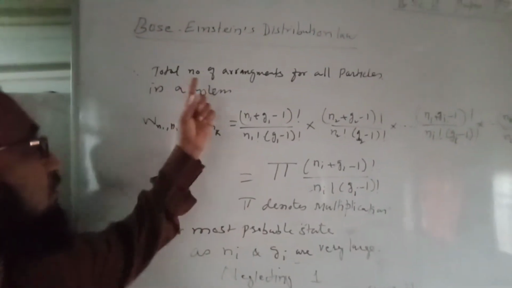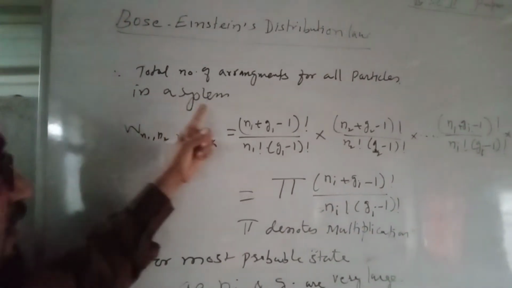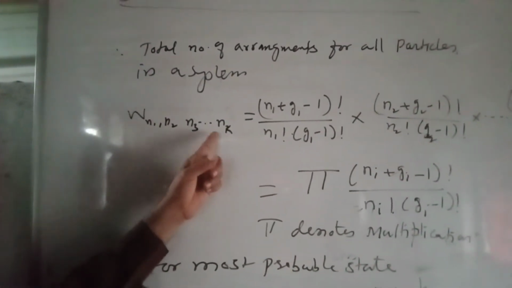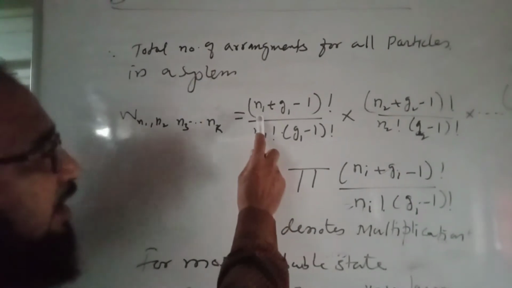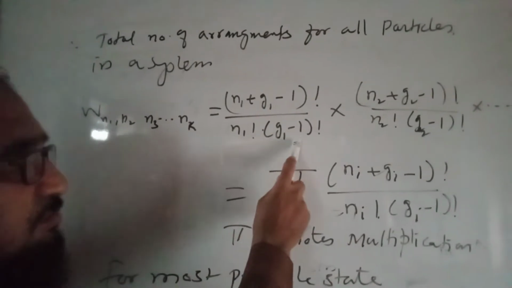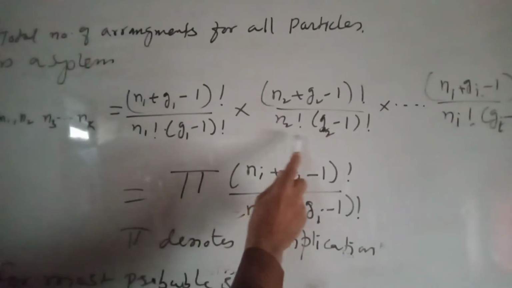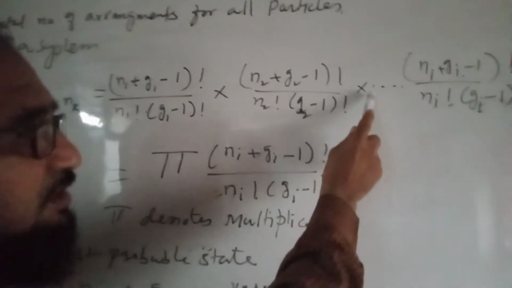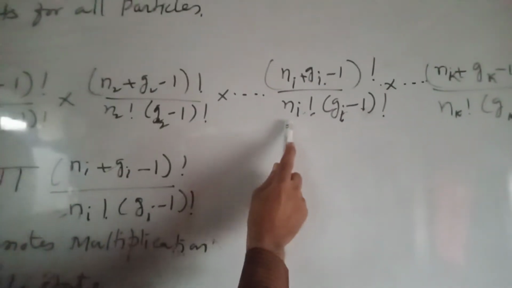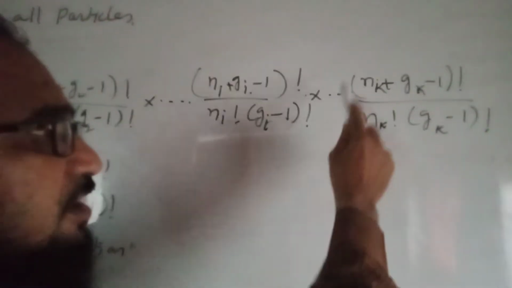Now the total number of arrangements for all particles in the system, W of n1, n2, n3 up to nk particles, is the product of the terms: n1 plus g1 minus 1 factorial upon n1 factorial g1 minus 1 factorial, into n2 plus g2 minus 1 factorial upon n2 factorial g2 minus 1 factorial, and so on, into ni plus gi minus 1 factorial upon ni factorial gi minus 1 factorial for the ith term, and so on up to the kth term.